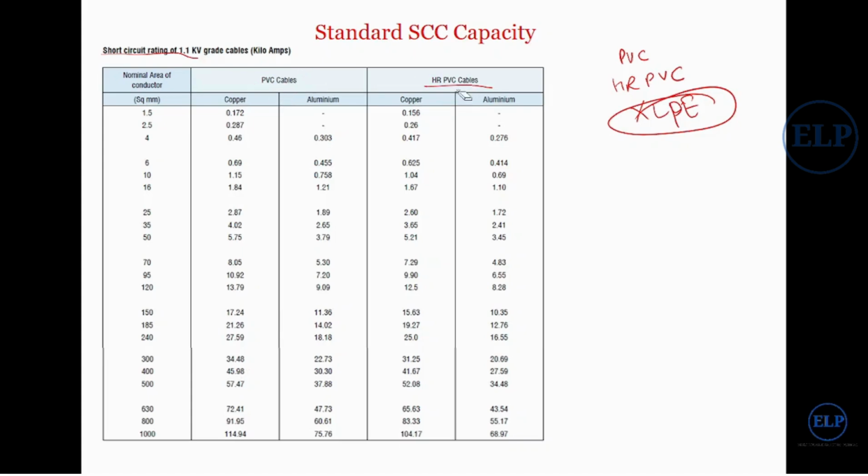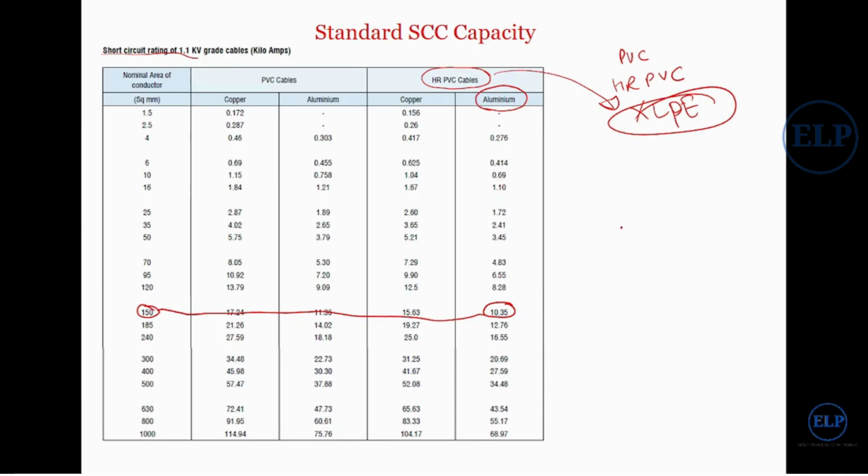They have given it only for HRPVC and PVC. So in this case I will use the HRPVC values for this XLPE also, because HRPVC is the modified version of PVC, which has properties similar to my XLPE. So see here I have the nominal area of conductor. The size of my cable is 150 square mm, and it is my aluminium cable. So this will be the short circuit standard capacity of my cable.